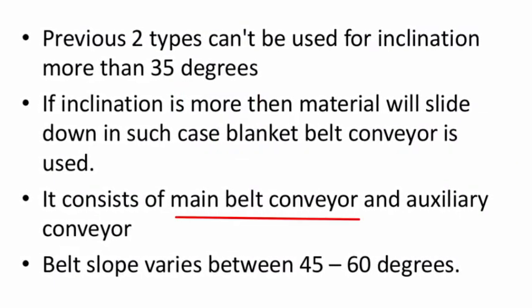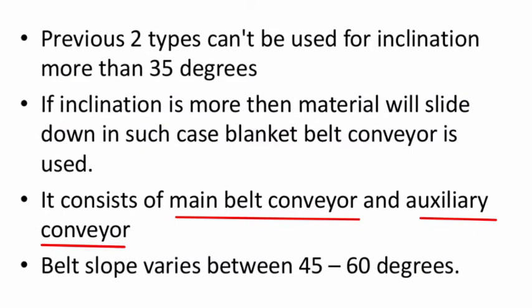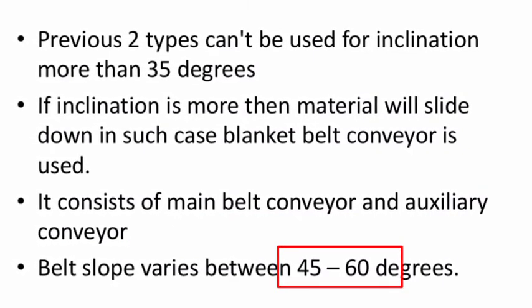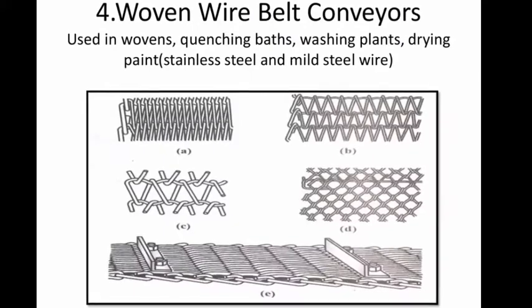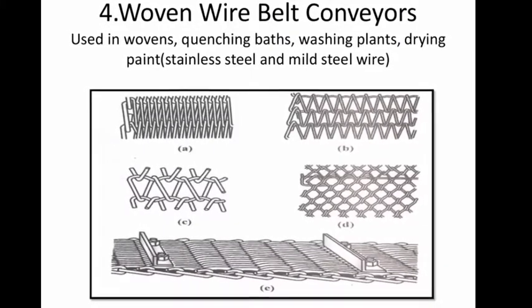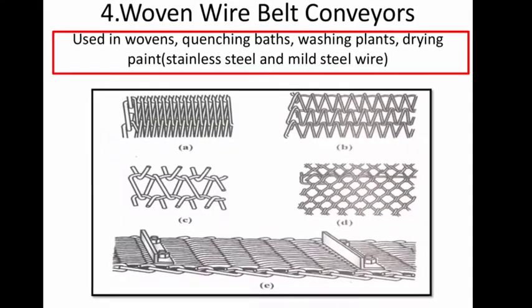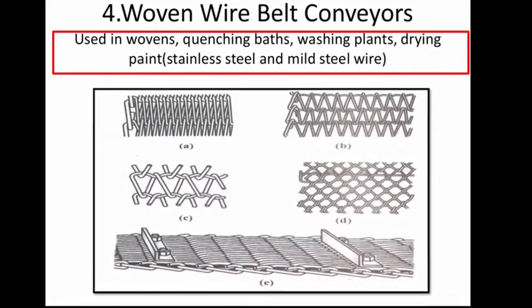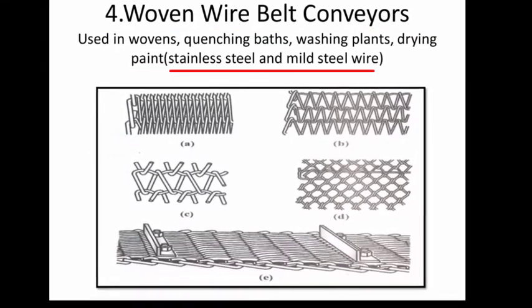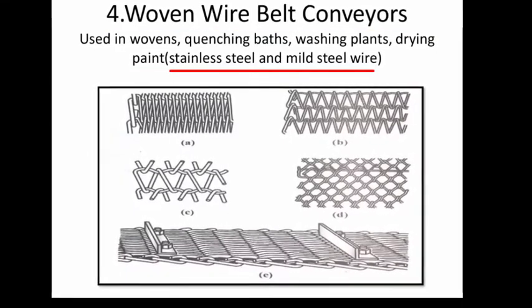It consists of a main belt conveyor and an auxiliary conveyor. Belt slope varies between 45 to 60 degrees. This picture shows the oven wire belt conveyor. This conveyor is used in ovens, quenching baths, washing plants, and drying plants. This conveyor is constructed using stainless steel and mild steel wire.